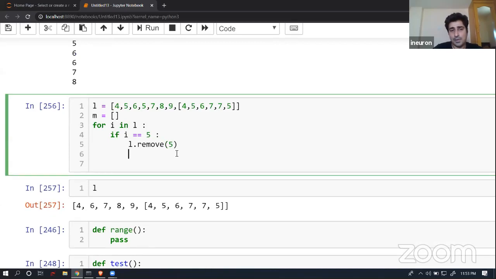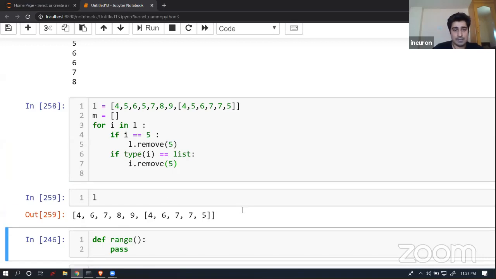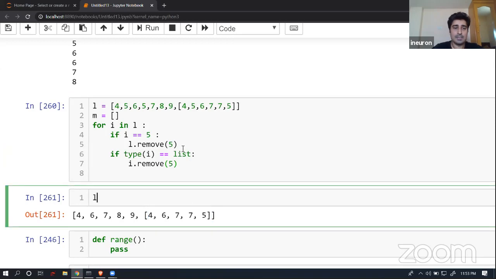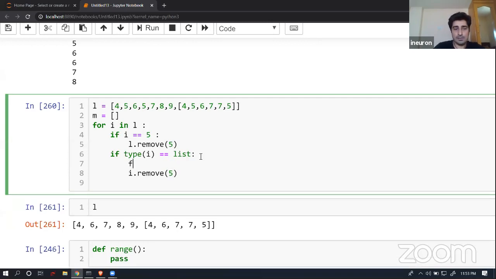Now if I wanted to remove these things from the nested one, in that case you can write if type of I is equal to list, then I dot remove 5 in this case. So fine, one 5 is gone and two 5s are still there, right? So one 5 is gone in this particular case.